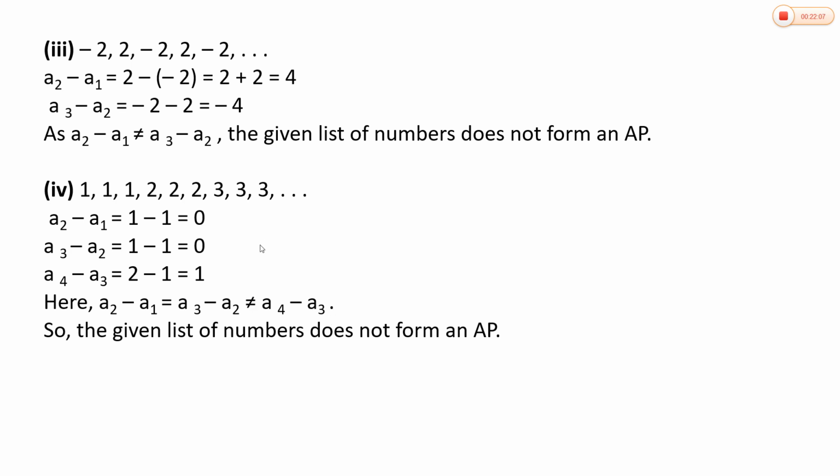For an arithmetic progression, the difference between any consecutive terms should be the same. Here the difference between the first two terms and a3 minus a2 are equal, but a4 minus a3 is not equal to 0. So our conclusion is the given list of numbers is not in AP, or the numbers do not form an AP.